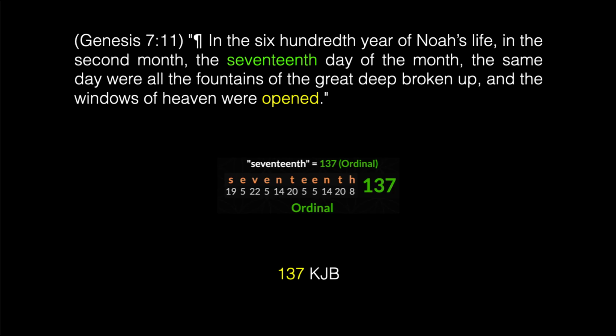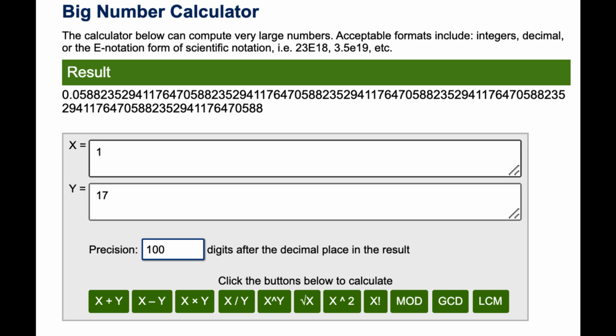The word 17th has a value of 137, and the word opened occurs exactly 137 times in the King James Bible. I will quickly show you how the number 17 is related to the numbers 73 and 137. Here I have taken the reciprocal of the number 17, which is to say I've divided 1 by 17, and when you do that you get these repeating decimal digits.